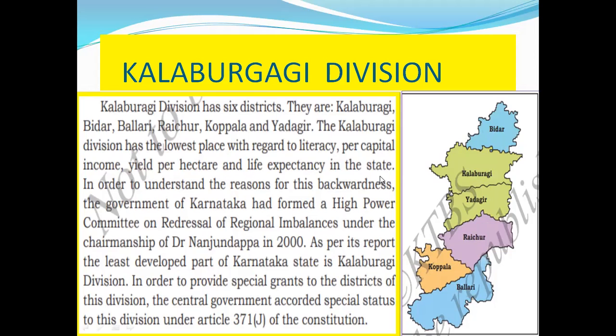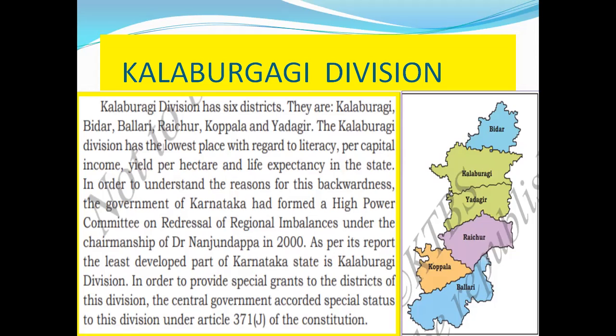In order to understand the reasons for this backwardness, the Government of Karnataka formed the High Power Committee on Redressal of Regional Imbalance under the chairmanship of Nanjundappa, which gave its report in 2000. As per its report, the least developed part of Karnataka state is the Kalburgi division.